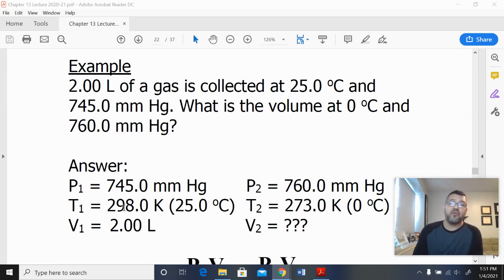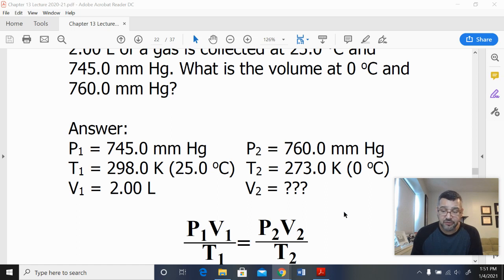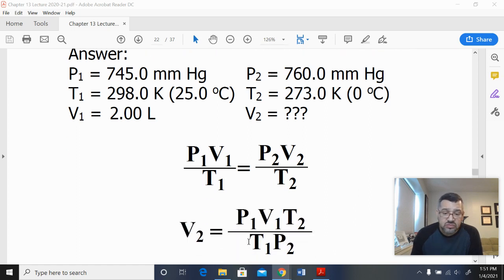Problem. 2.00 liters of gas collected at 25 degrees Celsius, 745.0 millimeters of mercury. What is the volume at 0 degrees Celsius and 760? So the first thing that I can see when I look at this is, I've got temperature in Celsius. I've got to change them to Kelvin. So when I do that, I get these temperatures. I put them in parentheses. I always like to label these as P1 and V1 and T1. I always like to put it out and see it so I see what I'm missing and what I have to get. So I have everything except for V2. P1 V1 over T1 equal to P2 V2 over T2. I solve for V2. I get this.